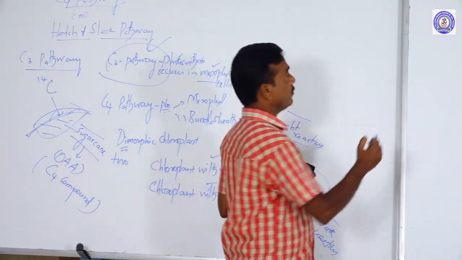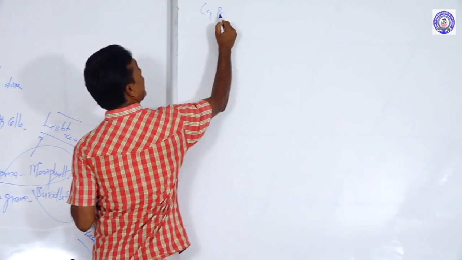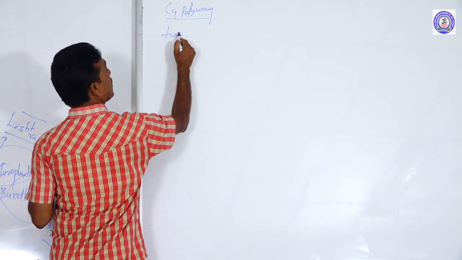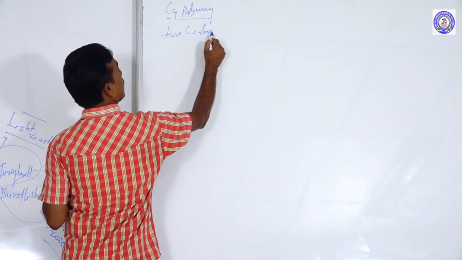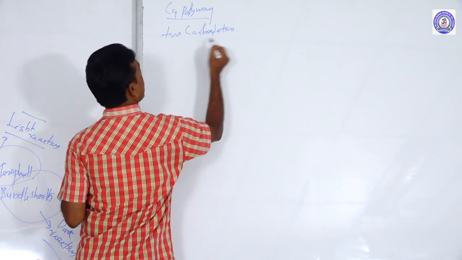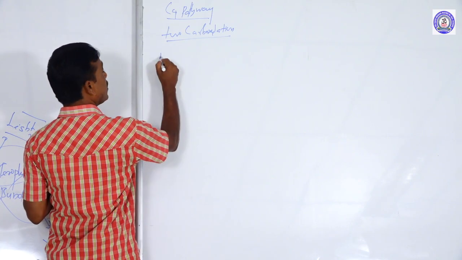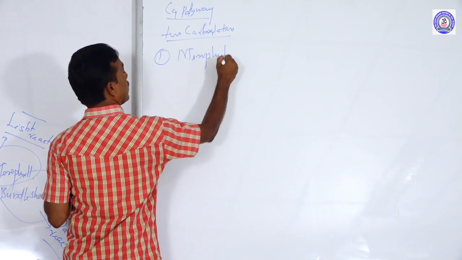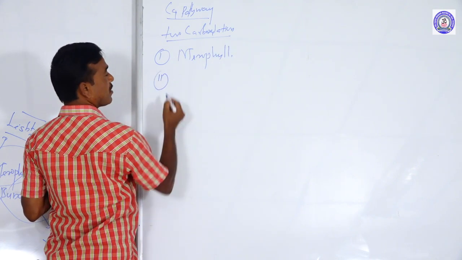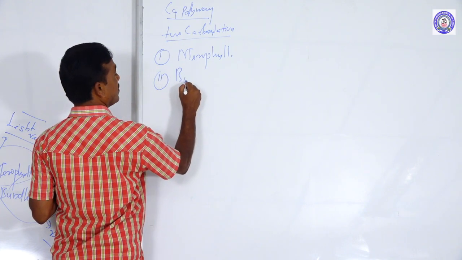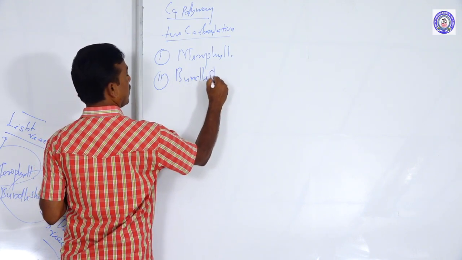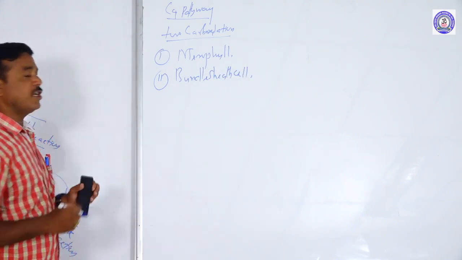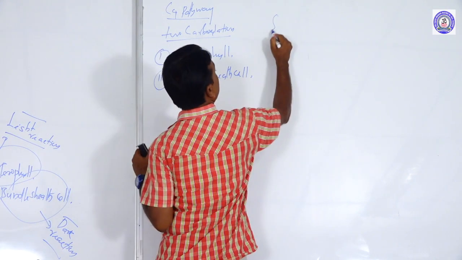In the C4 pathway, two carboxylations take place. The first carboxylation takes place in the mesophyll cell. The second carboxylation takes place in the bundle sheath cell. I will go through this reaction using a schematic representation.